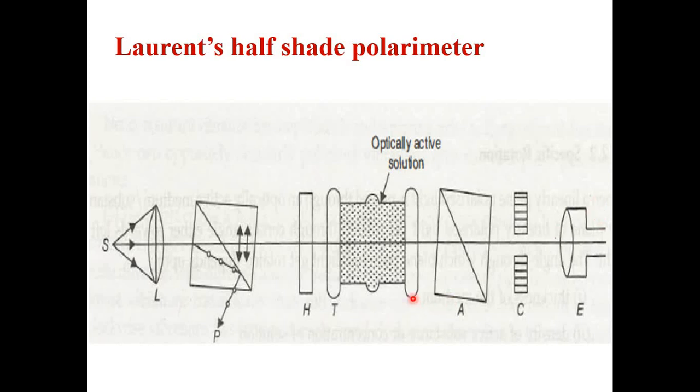Now to perform this particular experiment, basically two steps are there. Basically with the same instrument, we have to take the measurement for two different cases. If we are talking about, say, sugar solution as the optically active solution, I have prepared a sugar solution. I have taken some amount of concentration in the water medium, and the solution is prepared, and that solution I am going to use to work with the polarimeter.